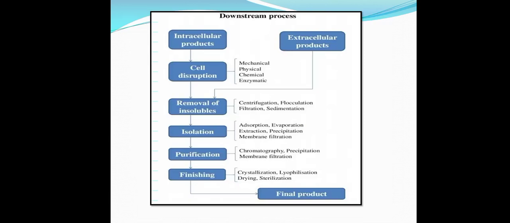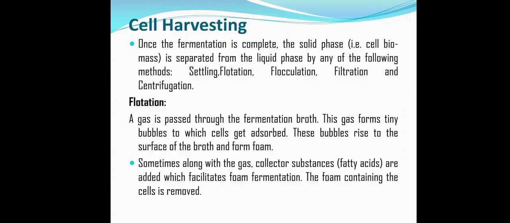Here again is the flow sheet for the intracellular and the extracellular product. The cell disruption is specifically for the intracellular product, and the removal of insolubles, isolation, purification and finishing are common to both intracellular and extracellular products for getting the final product.